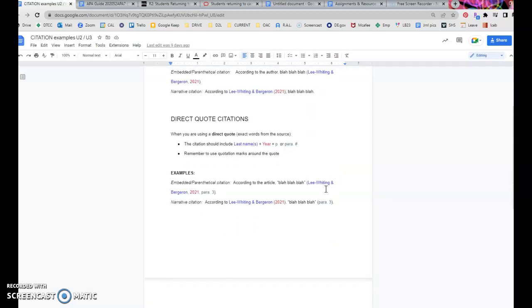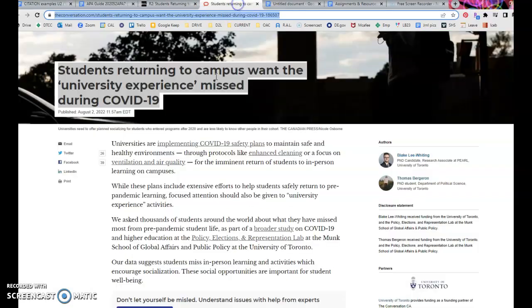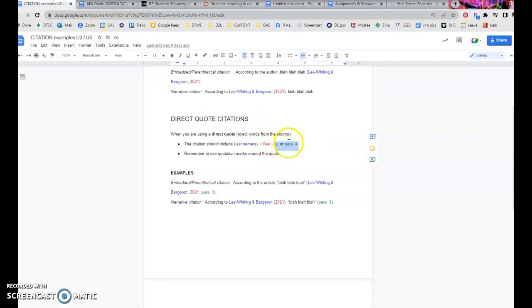If you're using a direct quote, exact words from the source, the citation is the same, except that you add the page or the paragraph number so that your audience can go back to the original source and look at where that quote came from. For this particular source, because it's a web article, you are not going to use the page number, you're going to be using paragraph number.